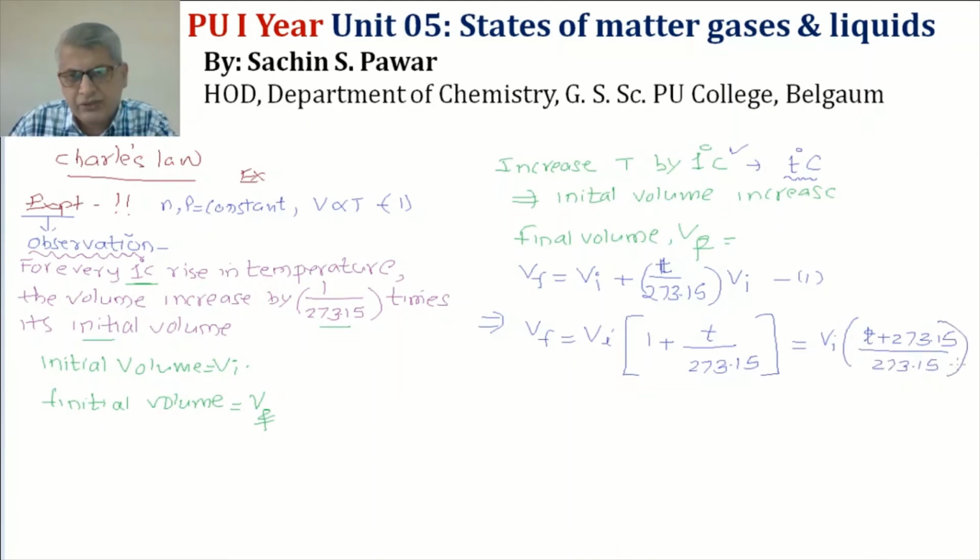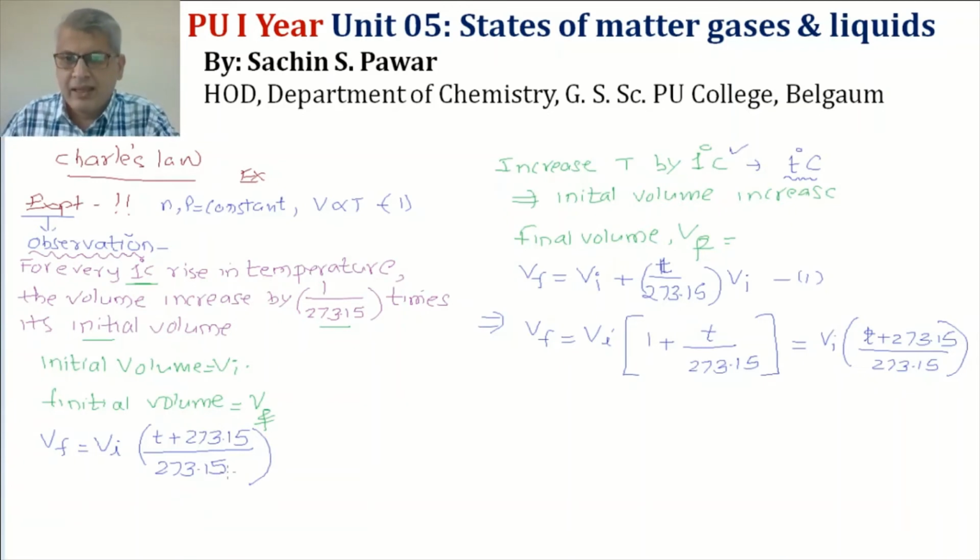We get an equation, so we have got an equation for the final volume. V final is equal to V initial into (T plus 273.15) divided by 273.15.